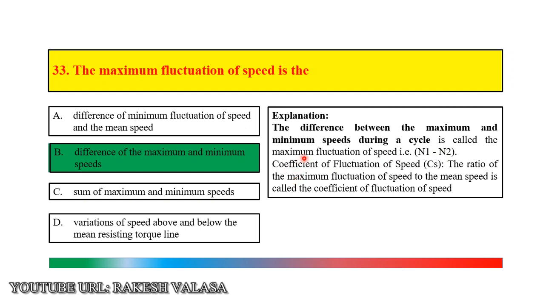Here I am telling one more definition. This is very important for competitive exams, that is the coefficient of fluctuation of speed, C suffix s. The ratio of the maximum fluctuation of speed to the mean speed is called the coefficient of fluctuation of speed.